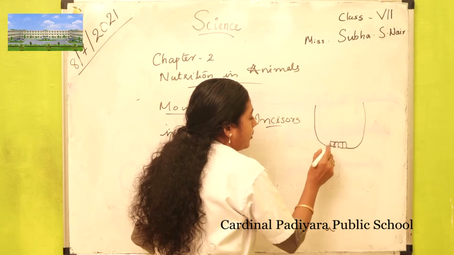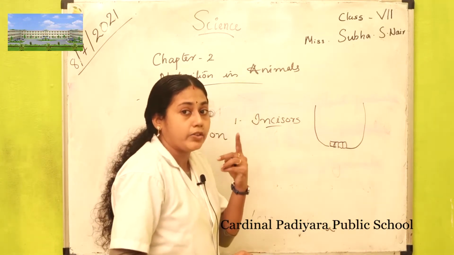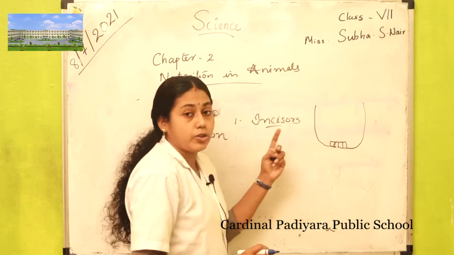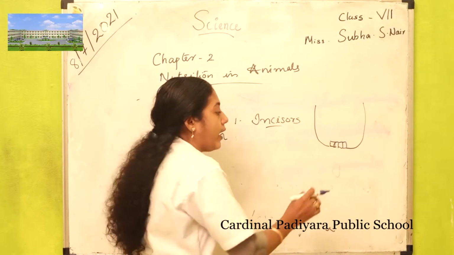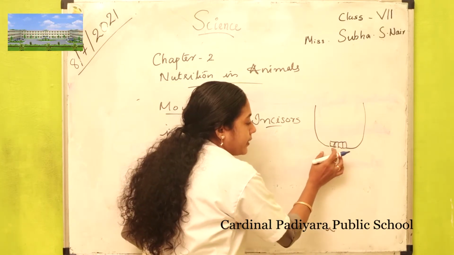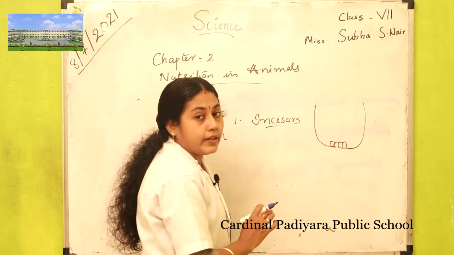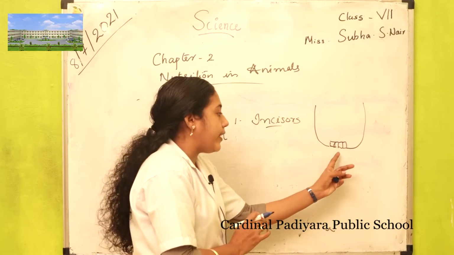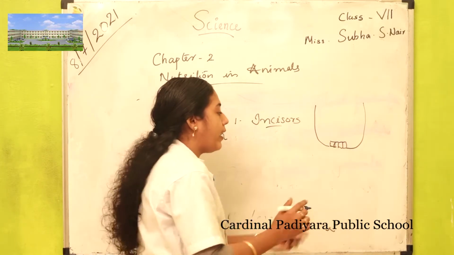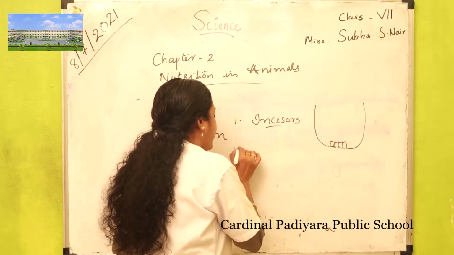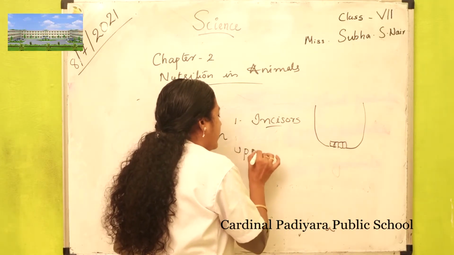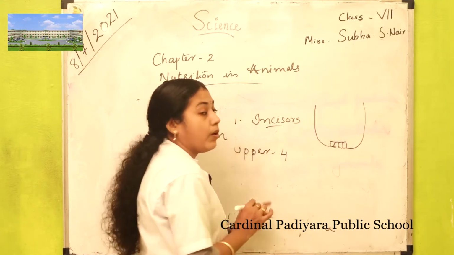Our mouth contains two jaws, an upper jaw and a lower jaw, and in front of the upper jaw there is a set of 4 incisors.